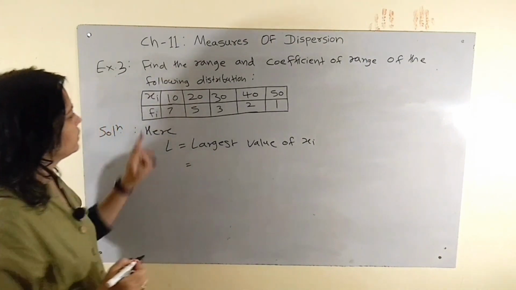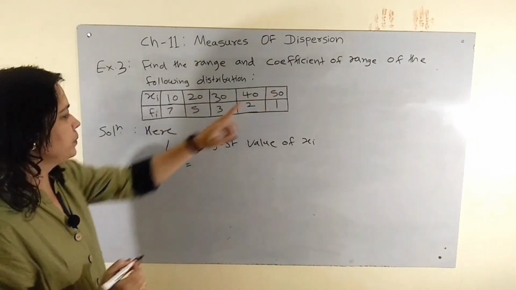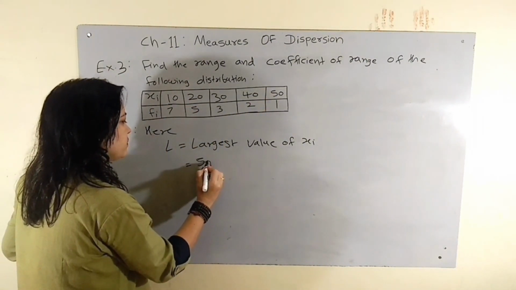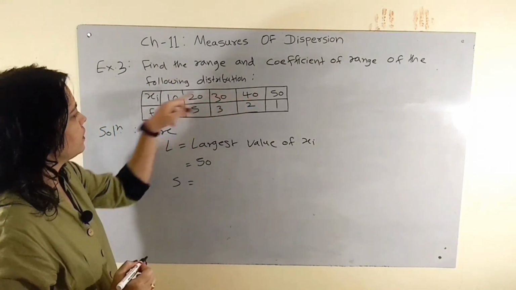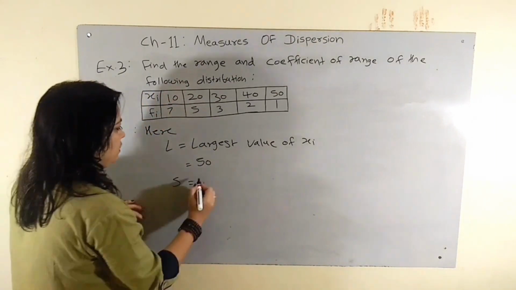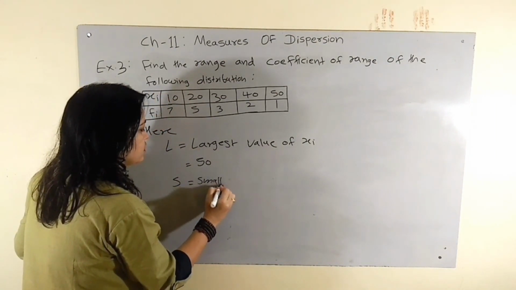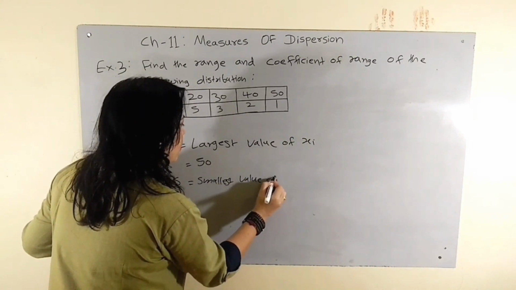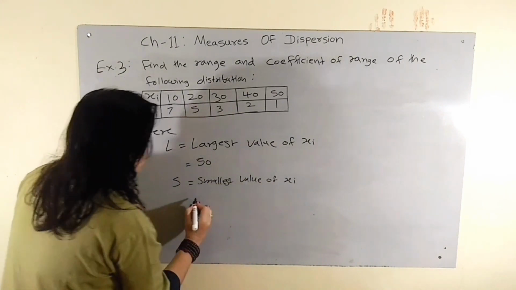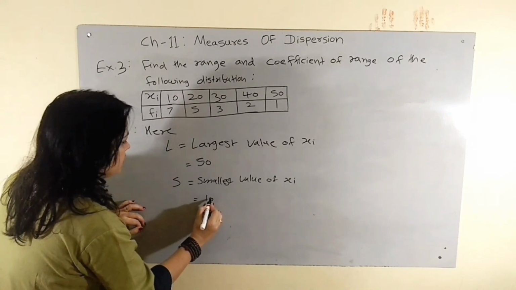The largest value of xi is 50, and S means smallest value. The smallest value of xi is 10.